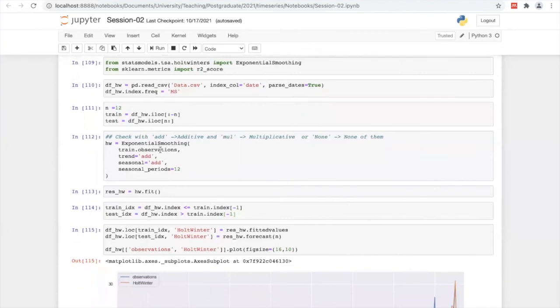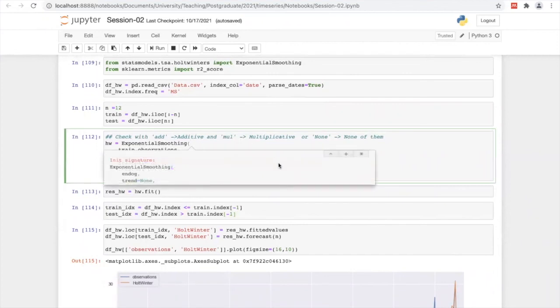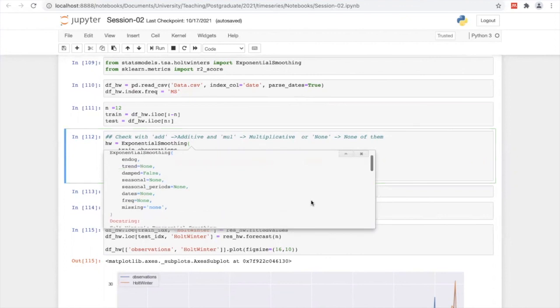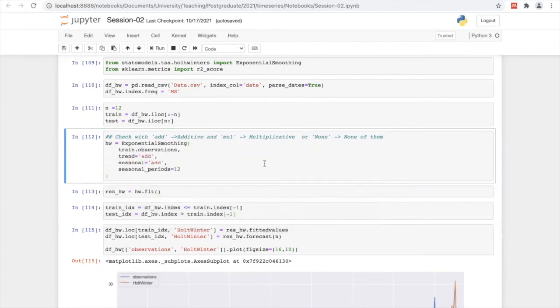This is the ExponentialSmoothing class. Then we have hyperparameters. You can check them by clicking here with shift tab. You can see trend, damped, seasonal periods, dates, frequency, missing, and so on. You can fine tune these attributes in order to get better estimation, right?